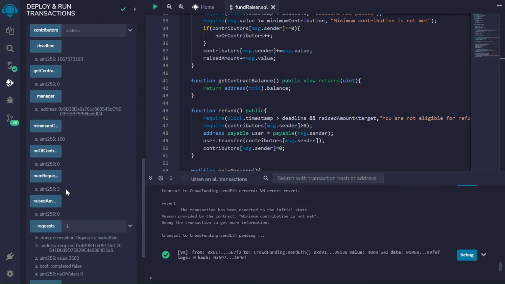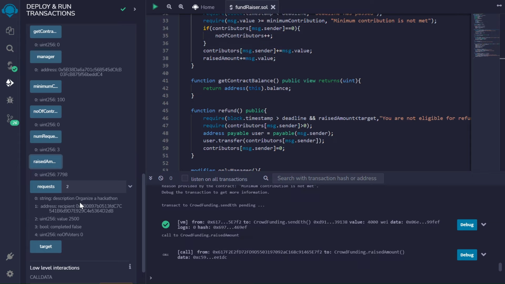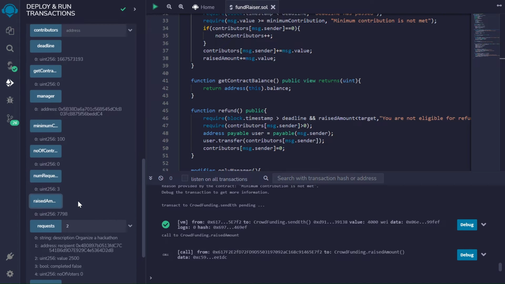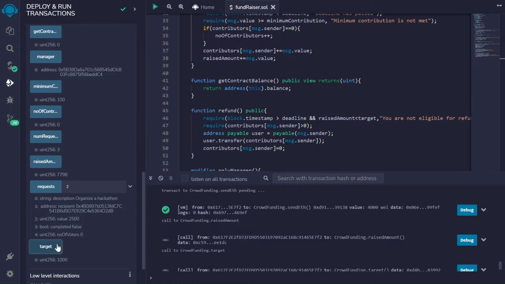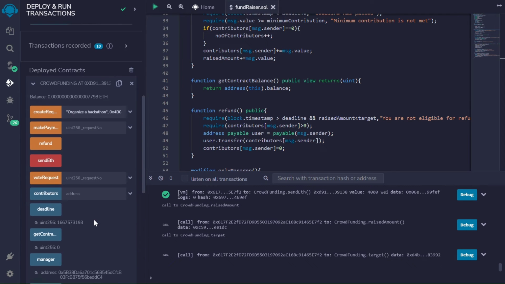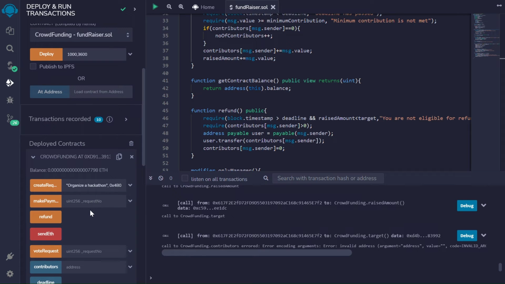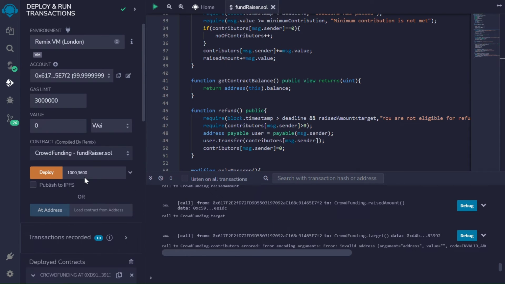Let's see the raised amount in total, 7,798, enough for funding all the 3 requests, I guess. The target is 1,000 as we said earlier. So we have basically 3 or 4 contributors here.